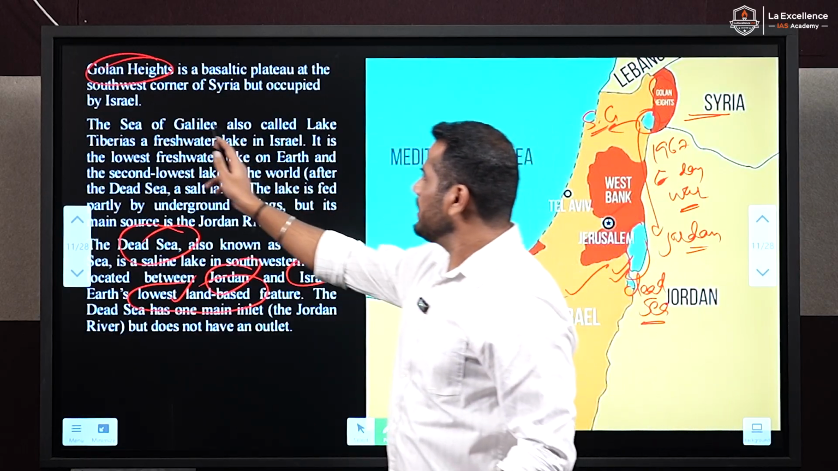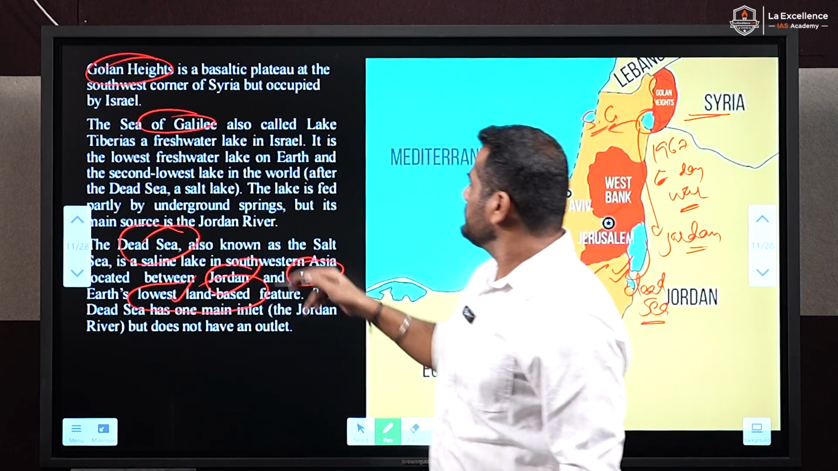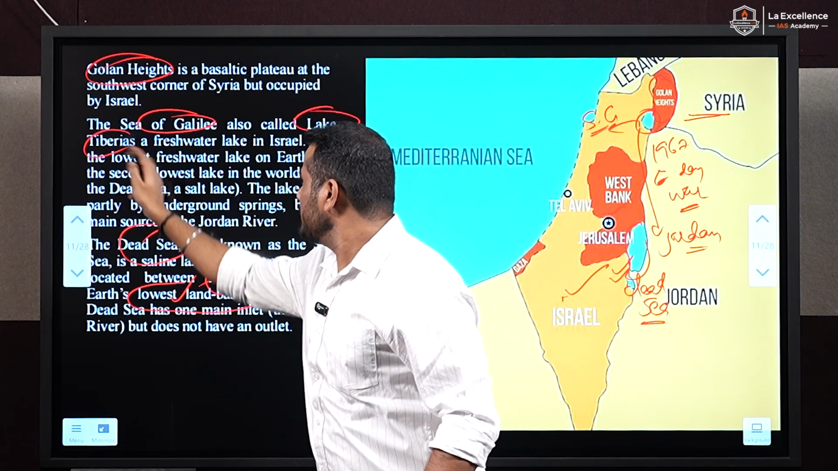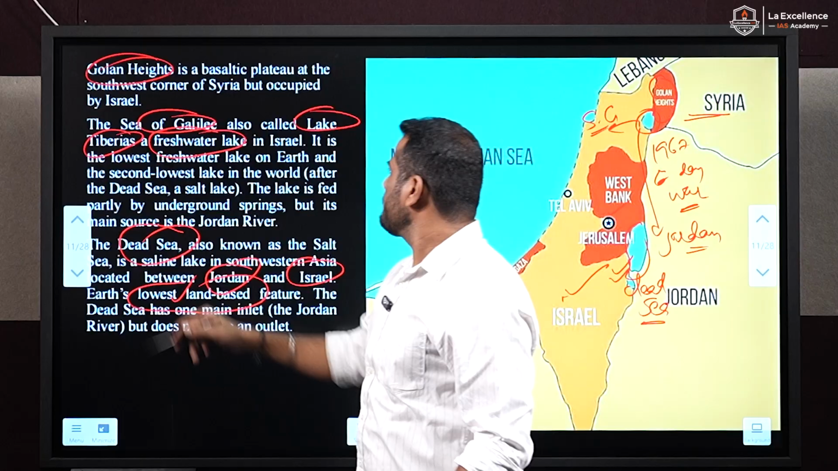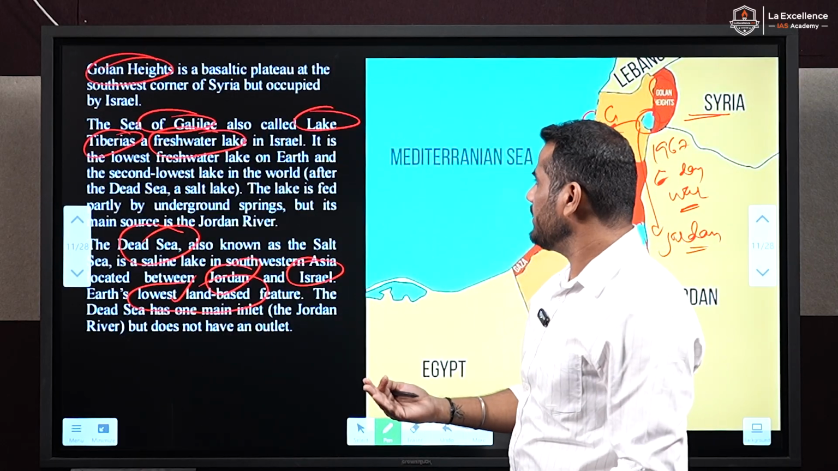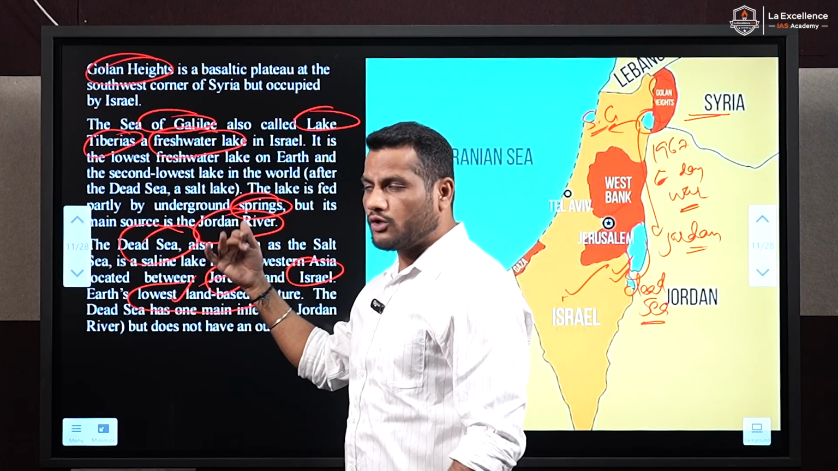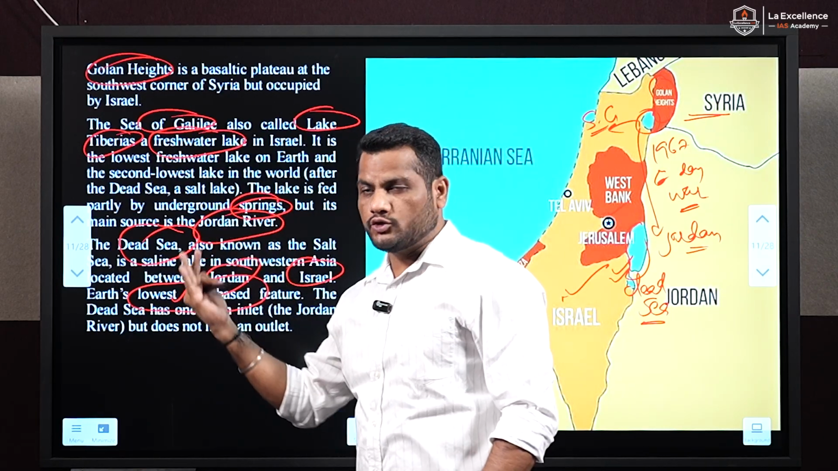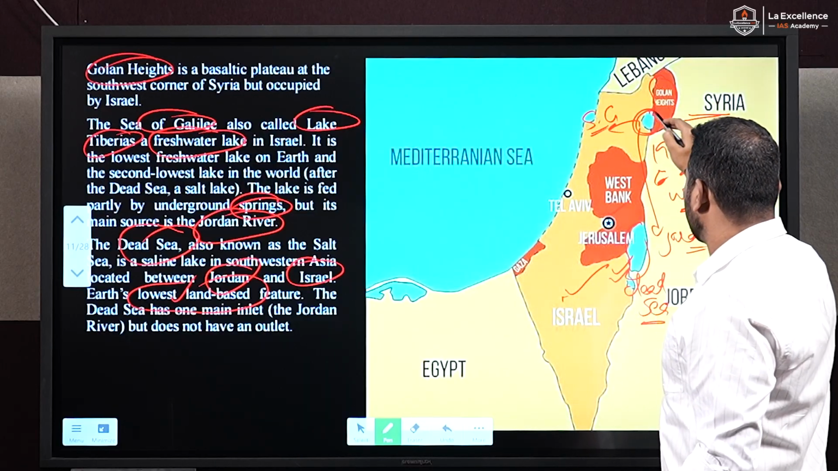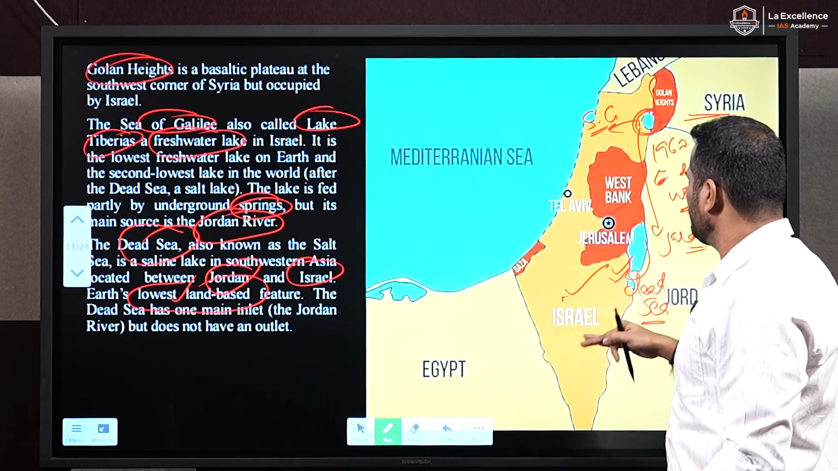The Sea of Galilee is also very unique because it is also called Lake Tiberias. This is a freshwater lake, fed by underground springs and also the Jordan River. The Sea of Galilee and the Dead Sea are the two other very important lakes with respect to Israel.